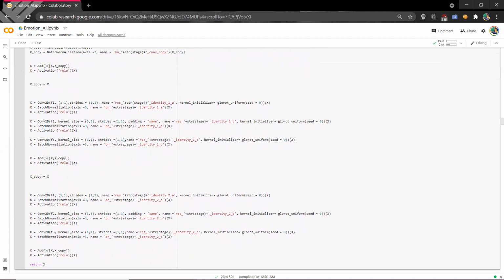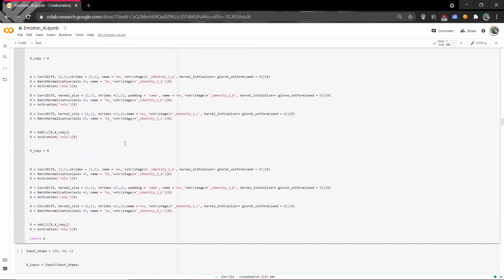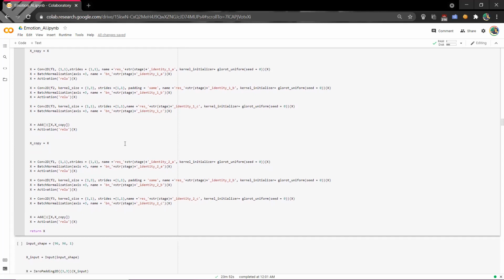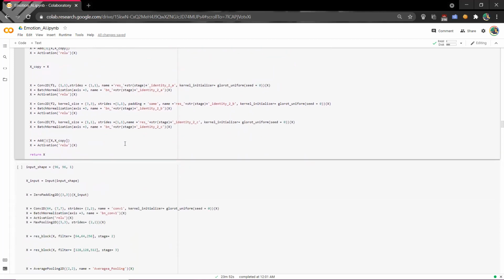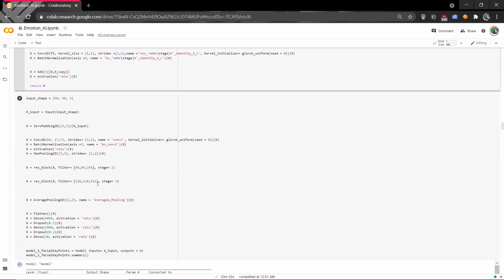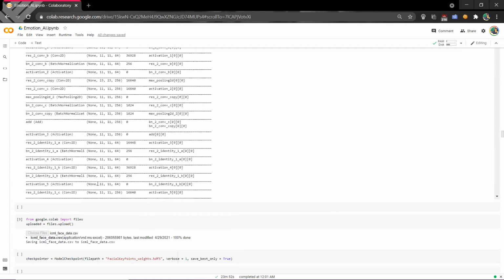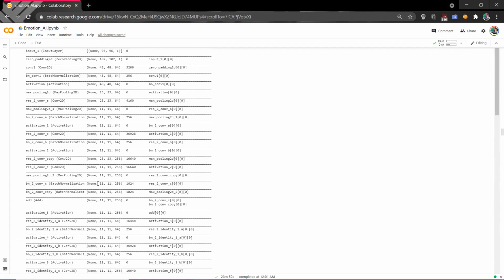In this way we keep on identifying until we have the whole layer ready, and then we get the shape of it, which is 96 by 96 by 1. So now we have the whole shape of our layer. And now using this, we are going to model our project.